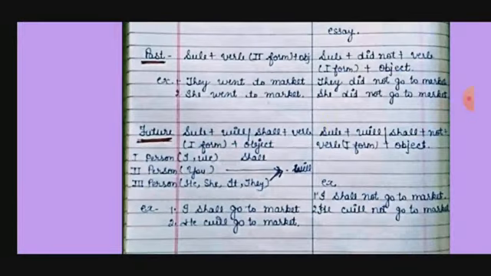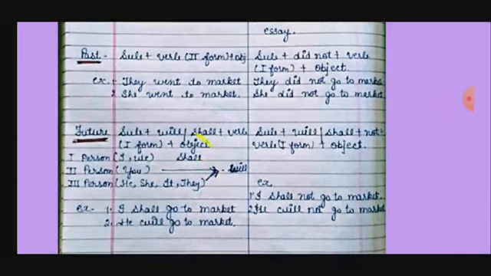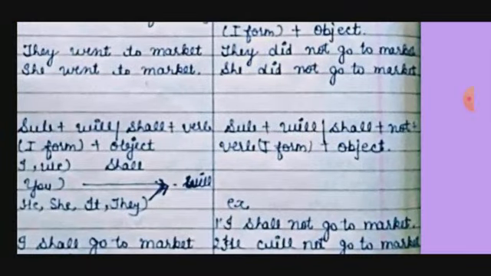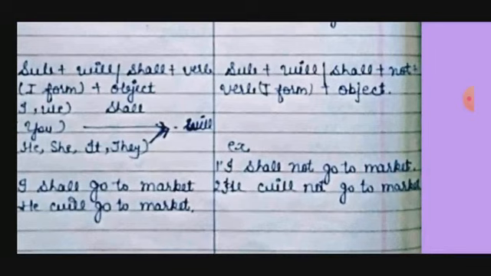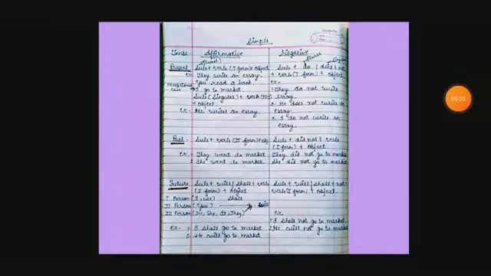So how will we make the sentence? I shall go to the market and he will go to the market. Future tells us about the future action. And in negative what will we do? Subject will or shall, not, then first form of the main verb, then object. So I shall not go to the market and he will not go to market. So simple is over.